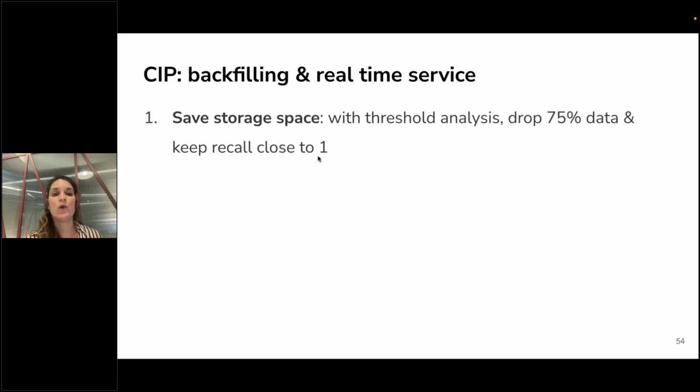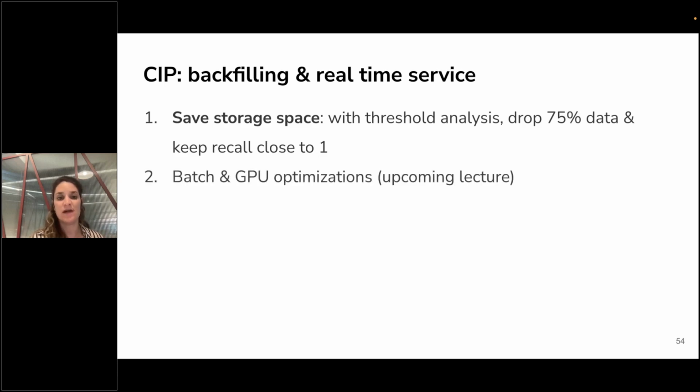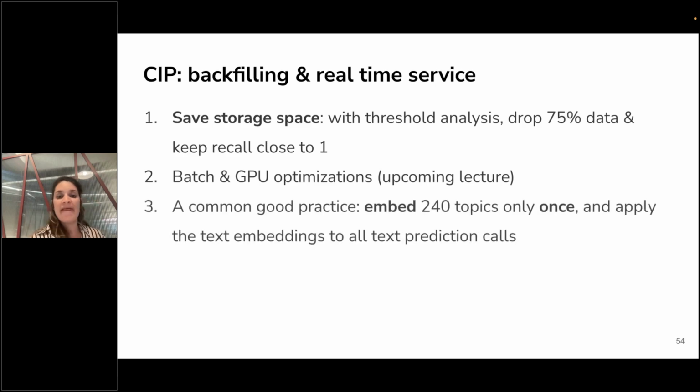So we have a backfilling process, and we get all the reviews processed into our CAP, which is the content platform. We get all the reviews, and we use the model with GPUs and batching. We did some batch optimization for it.